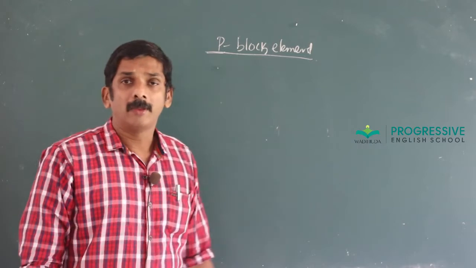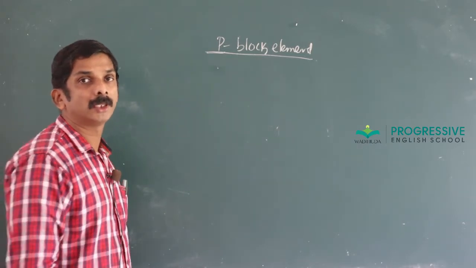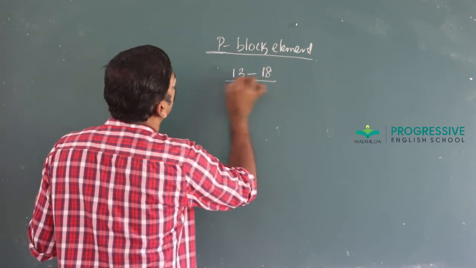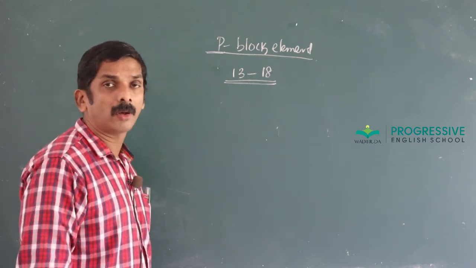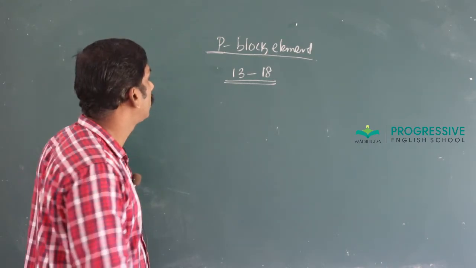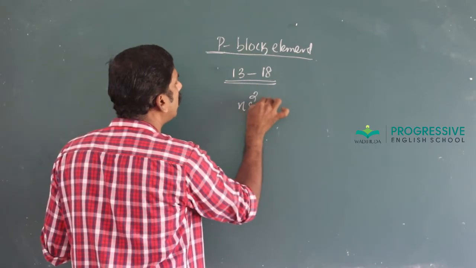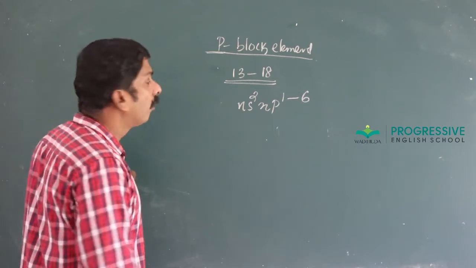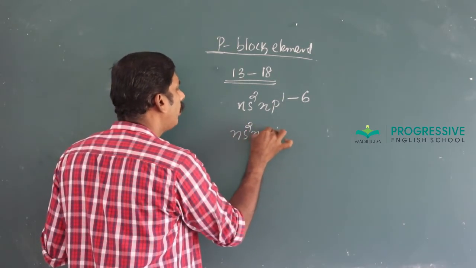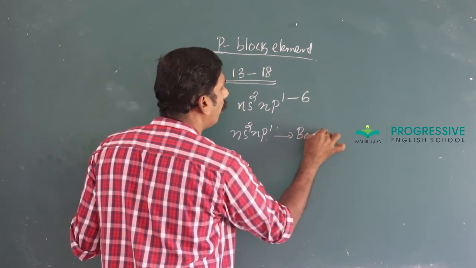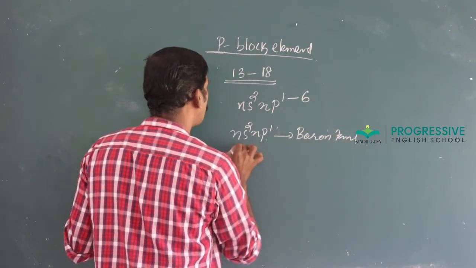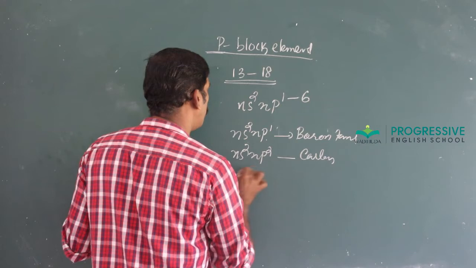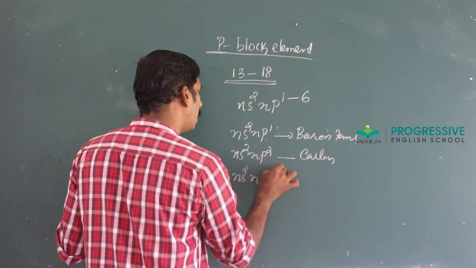You know, the position of P block elements in the periodic table is group 13 to 18. Group 13 to 18 of the periodic table constitute P block elements. Their general outermost configuration is ns2 np1 to 6, where ns2 np1 stands for boron family, ns2 np2 carbon family, ns2 np3